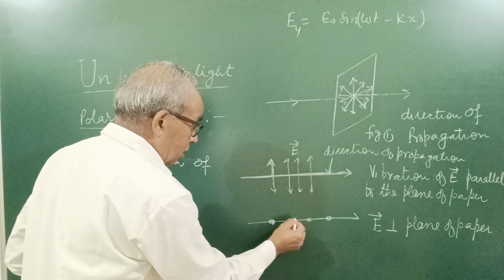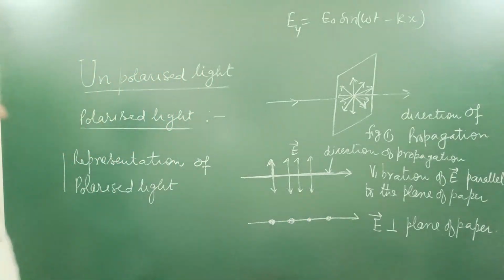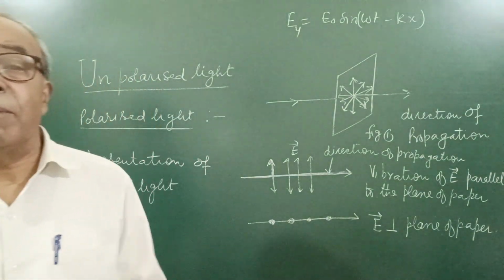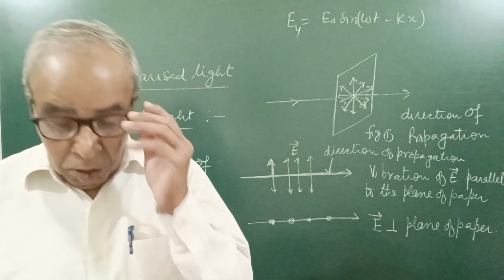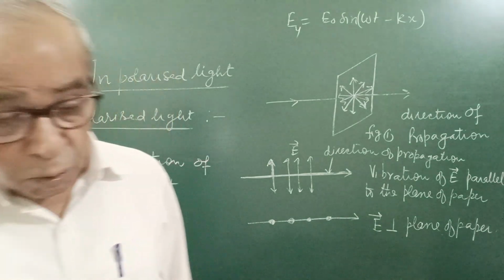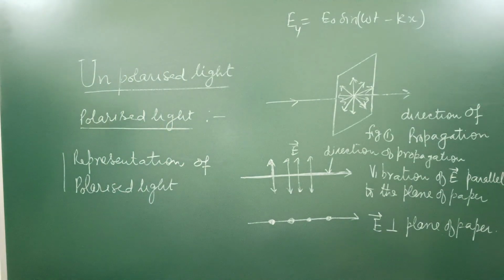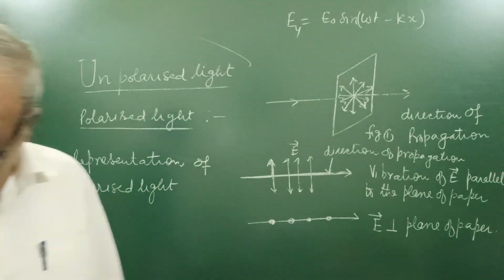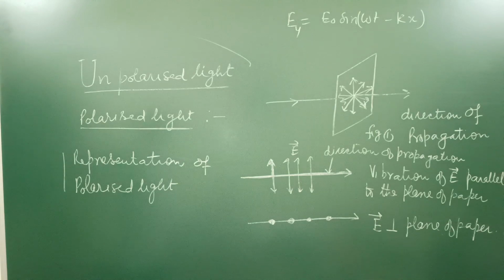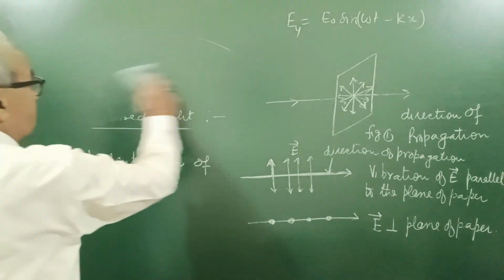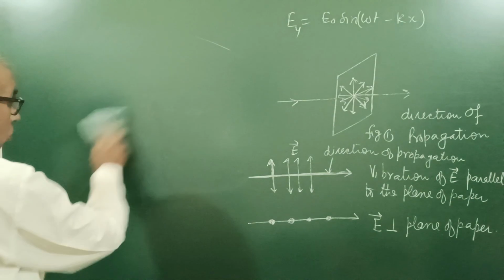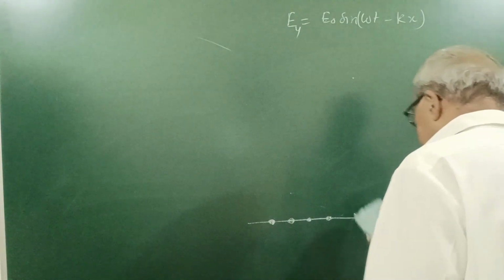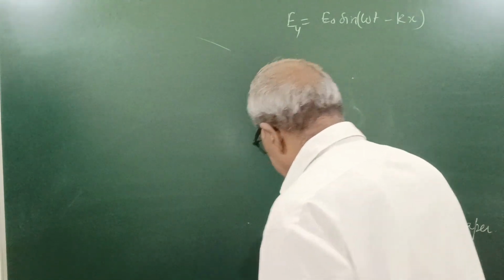We will learn in coming topics about vibrations parallel and perpendicular to the plane of paper. So I hope you have got the idea of unpolarized light: the light wave which has vibration of electric field in all directions at right angle to propagation is called unpolarized light. Polarized light has vibration of electric field only in one direction.